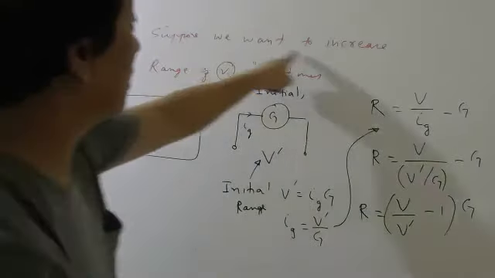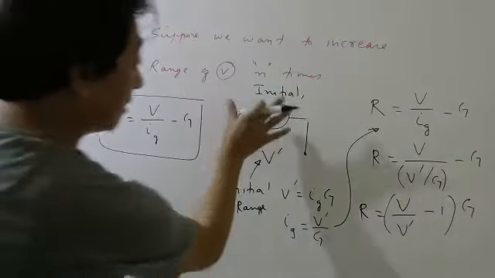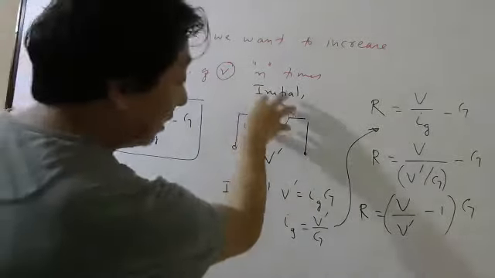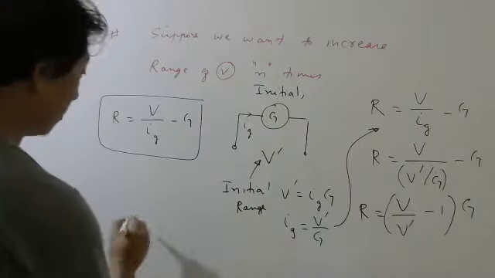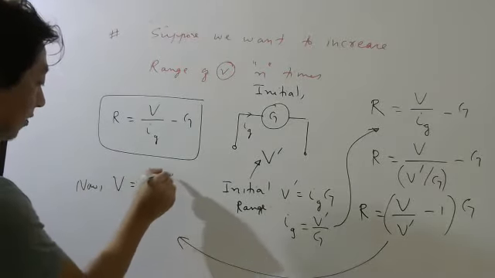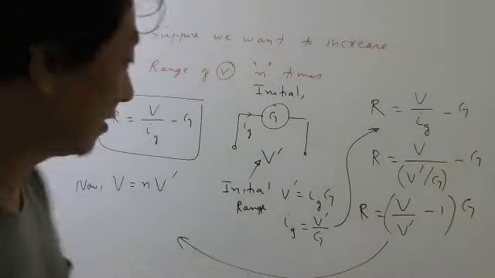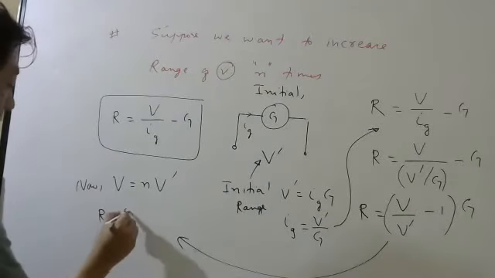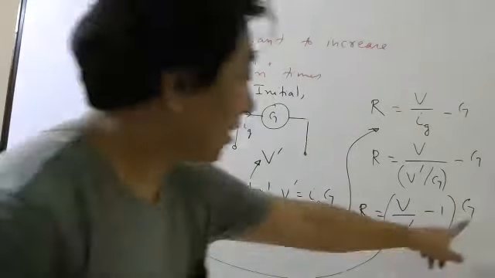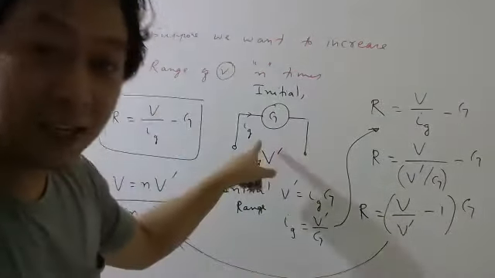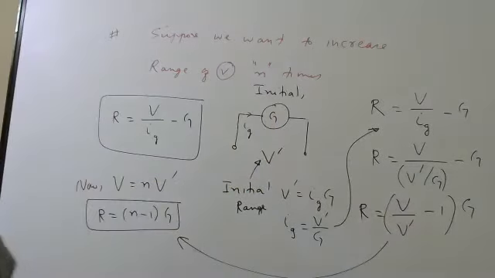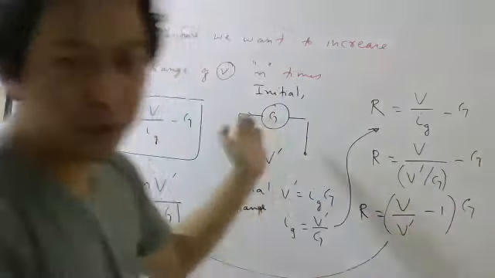Now what is the topic? To increase the range of the voltmeter. So you have to consider this as your initial voltmeter, which was measuring up to V dash when there was only a galvanometer. Now V is N times V dash, right? Because we are trying to increase the range. So if you substitute, you get R equals (N minus 1) G. And G should be considered the resistance of the initial measuring instrument, whatever voltmeter was there. You can consider it as the galvanometer only, no problem.